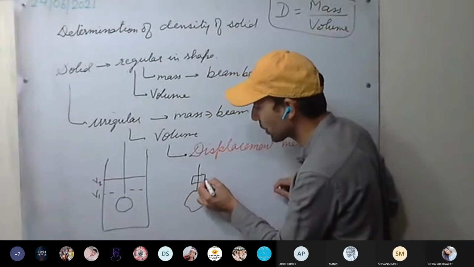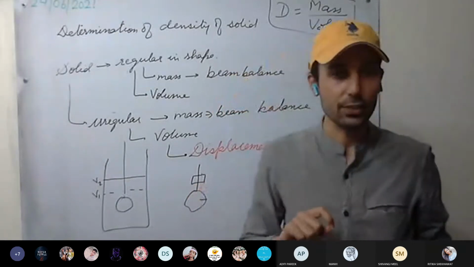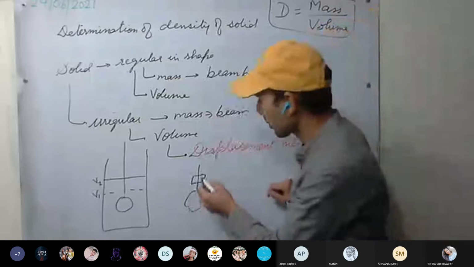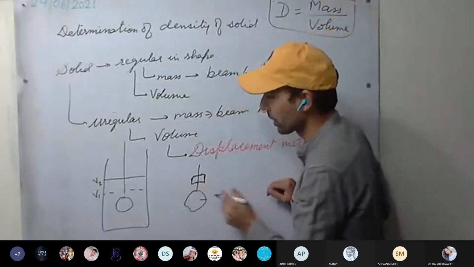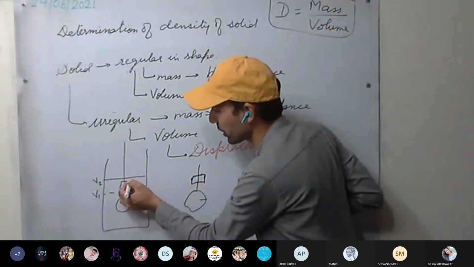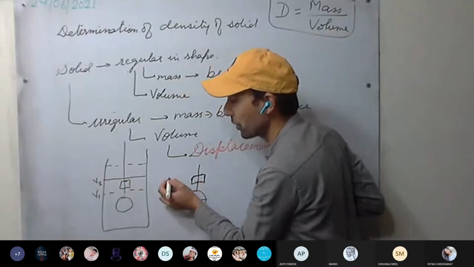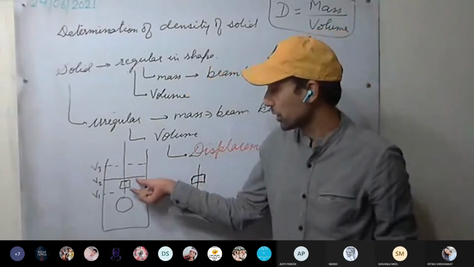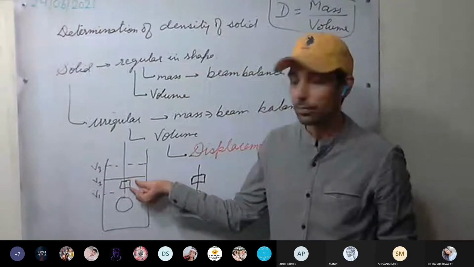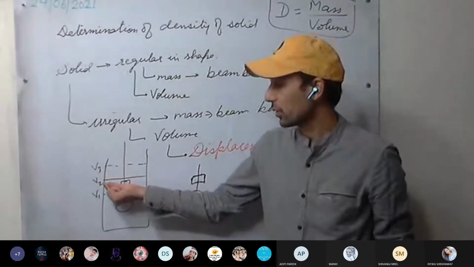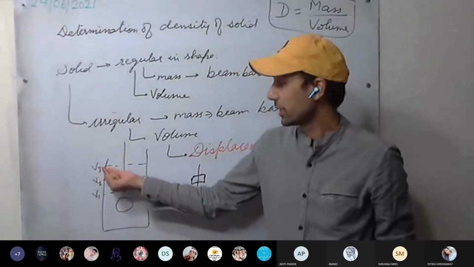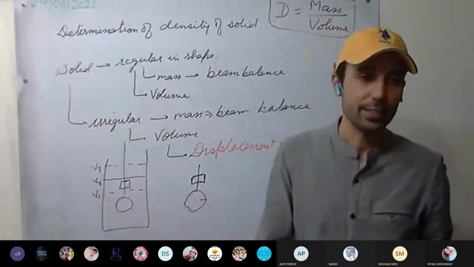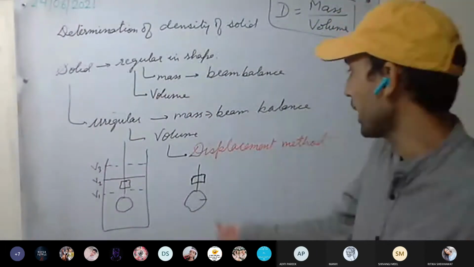For example, we have to measure the density of a cork, which is lighter than water. So we tie the cork to the sinker and immerse it into the water. Again water will be displaced, up to the V3 level. So what will be the volume of the cork? V3 minus V2 will be the volume of the cork. And we can calculate the density. Mass we can simply measure using a balance.